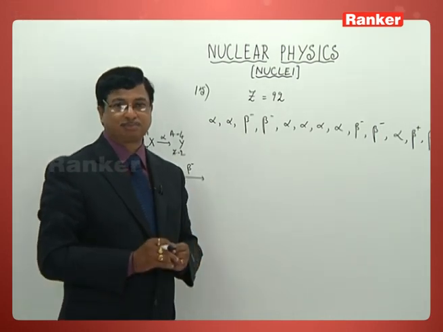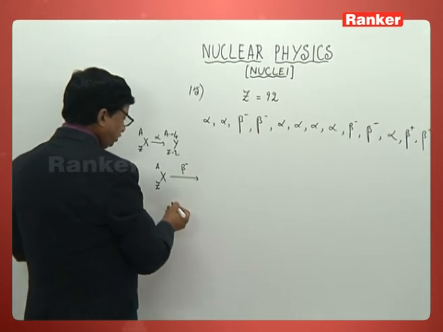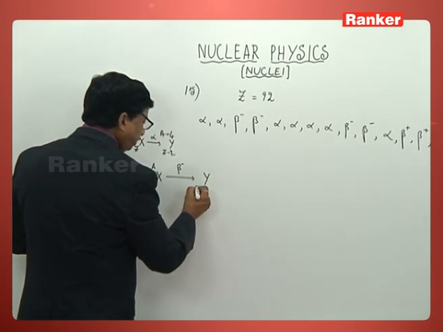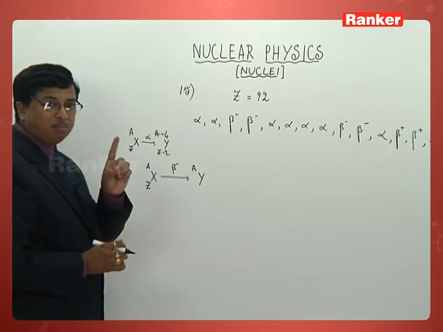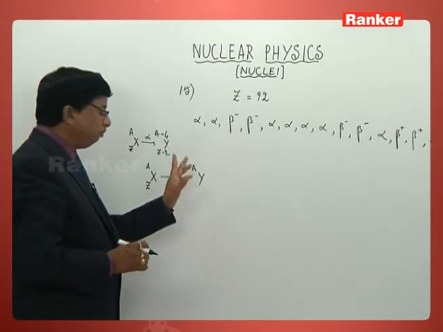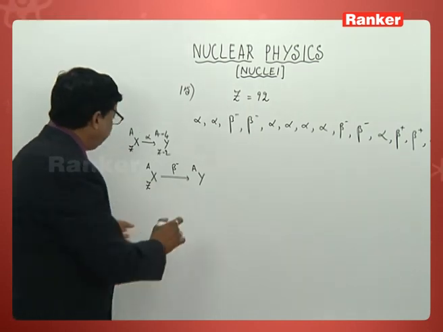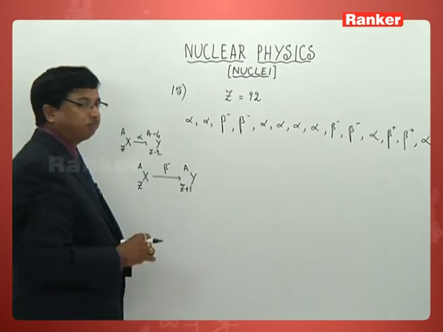That is the concept. So if one beta particle is given out, then naturally you get once again Y. You will never have any change as far as the mass number is concerned. Mass number remains the same, whereas atomic number increases by 1 unit.